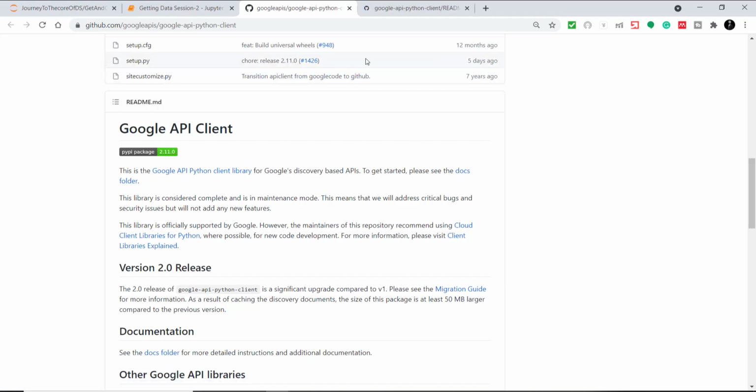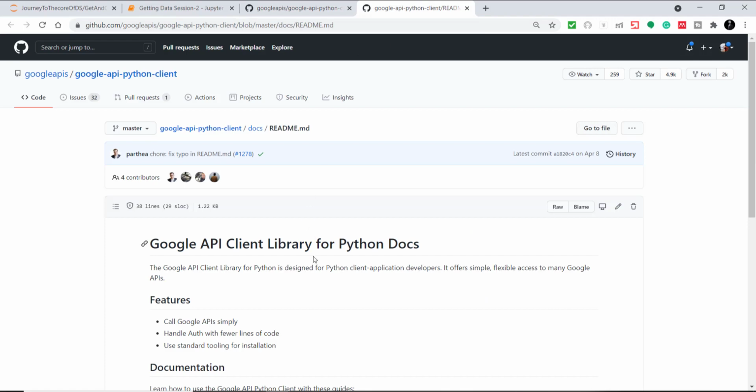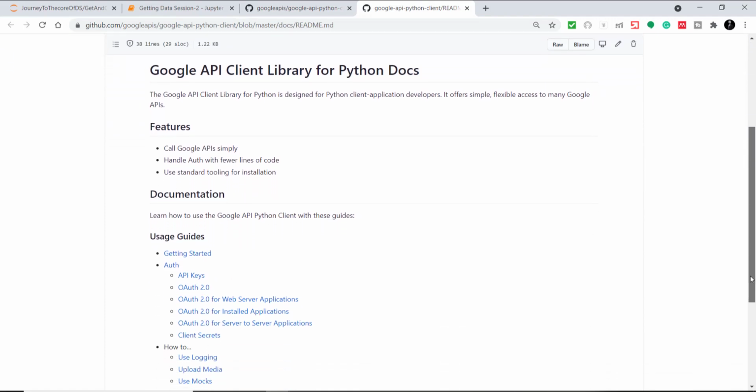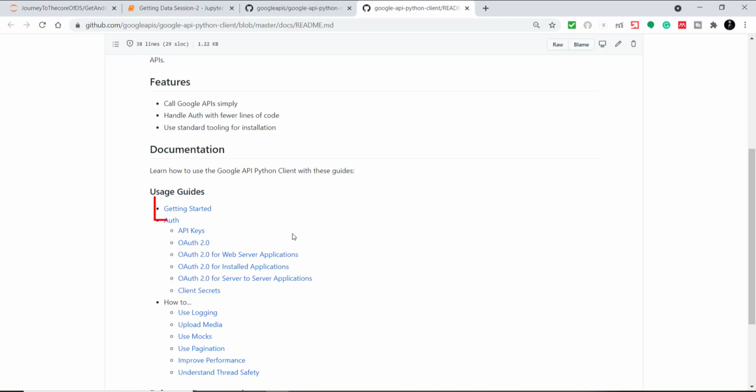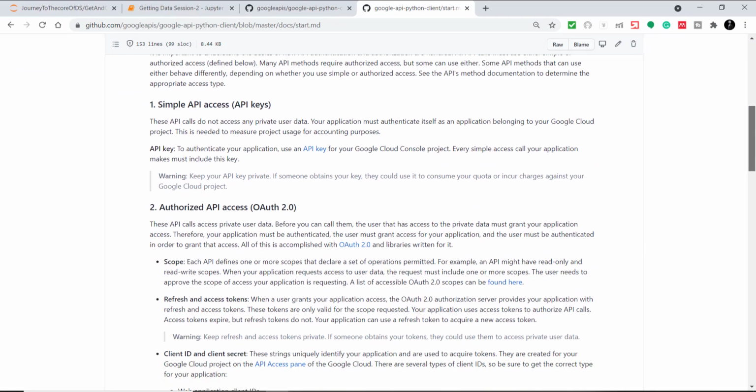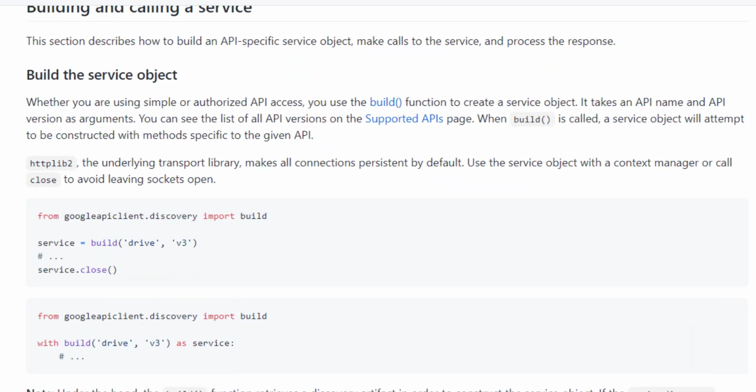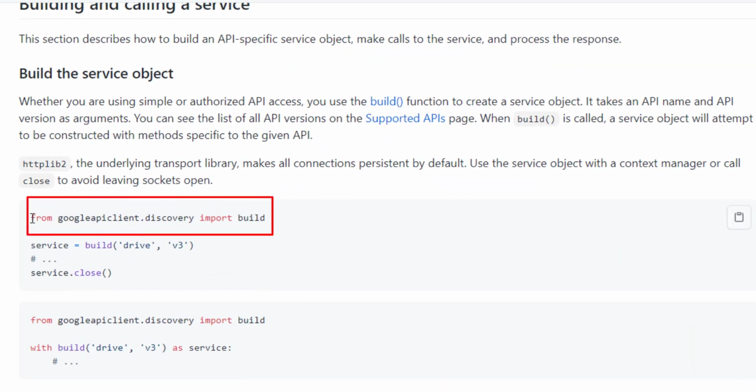So this is the link which will give you the detailed usage of this API. Okay, so we'll scroll a little bit down and click on getting started. So when you scroll down a little bit here itself, you will see the import of this library. So I'll just read this for better understanding how to use it.